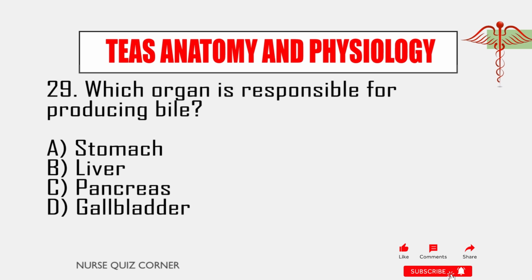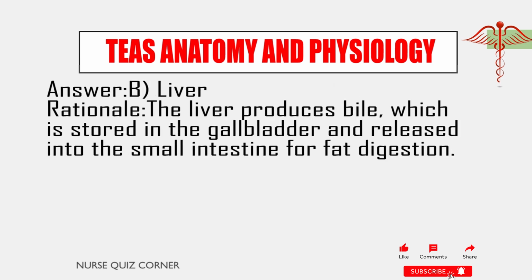29. Which organ is responsible for producing bile? A. Stomach. B. Liver. C. Pancreas. D. Gallbladder. Answer B. Liver. Rationale: the liver produces bile, which is stored in the gallbladder and released into the small intestine for fat